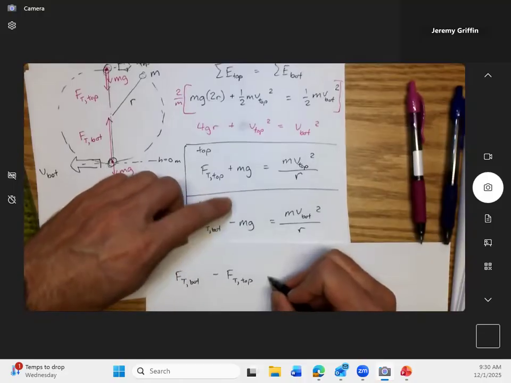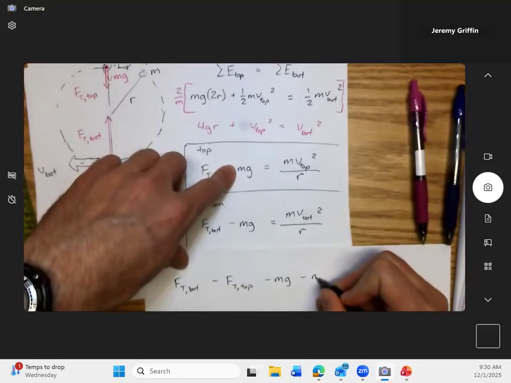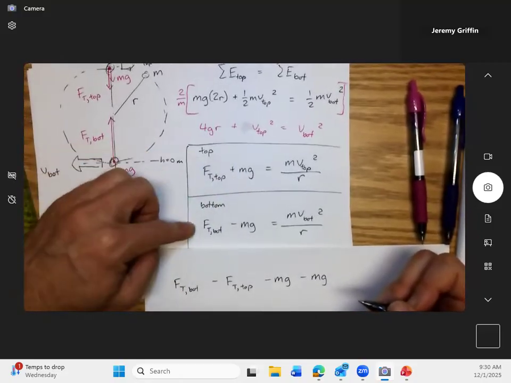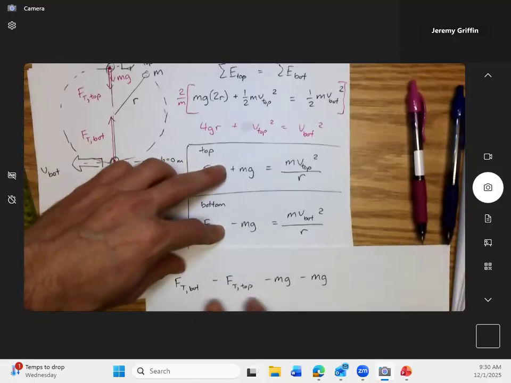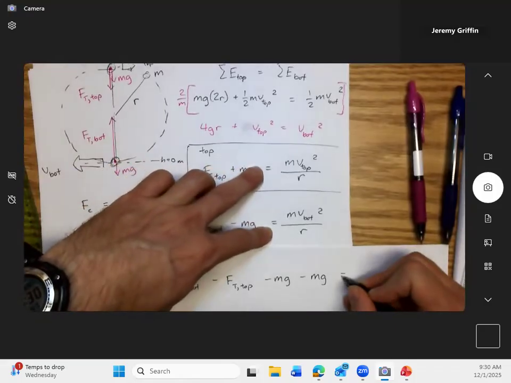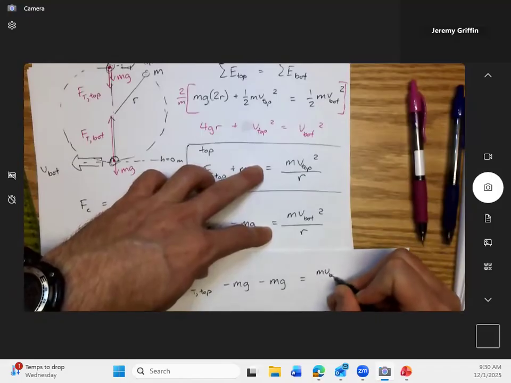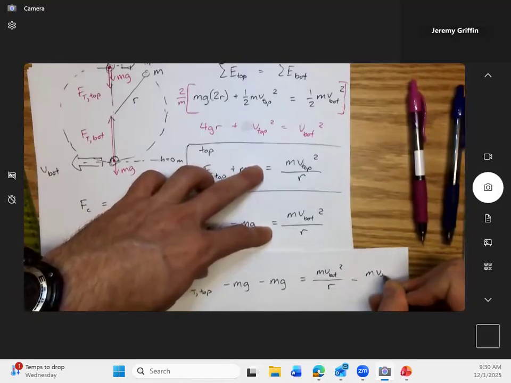Now, if I do that, then I have this minus mg here minus this mg here, because I'm doing this bottom equation minus this top equation. So this and this subtract, it gives me this. This and this subtract gives me this. And then this and this subtract, so mv bottom squared over r minus mv top squared over r.